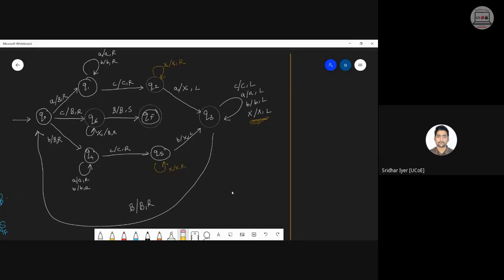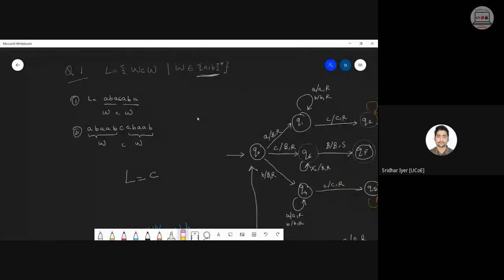One second. एक second. Let me read the question. If L is equal to A, B, B, C, B, A, B. Question ही wrong है ना खुशित? Question ऐसा आएगा ही नहीं because question क्या दिया है? It is WCW. Whatever you have given is not following WCW. Understood? क्वेश्चन का फॉर्मेट ही वही है WCW. उसी फॉर्मेट में क्वेश्चन आएगा. अगर उस फॉर्मेट में नहीं है मतलब क्वेश्चन ही रॉन्ग है. You can't design a machine for any random number, right? So there has to be a certain set of inputs जिसके लिए आप मशीन बनाओगे.